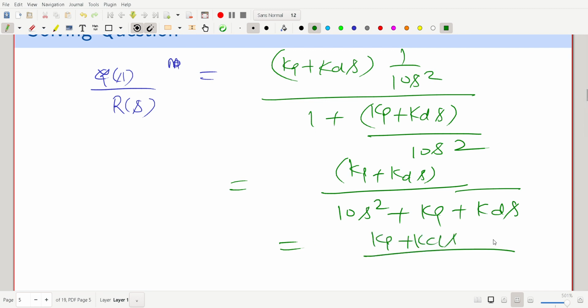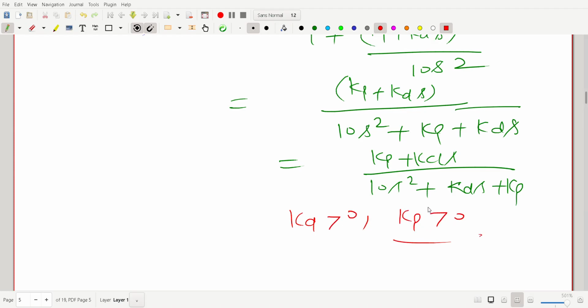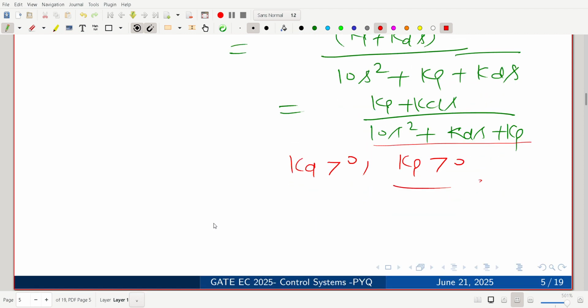Okay, so here for stability, we have to take care about the denominator polynomial, which is called the characteristic polynomial: 10 S square plus Kd S plus Kp. Alright, so here if Kd greater than 0 and Kp greater than 0 is given in the question, so all positive, of course this system will be stable. If you go for the Routh-Hurwitz criterion also, the same condition will appear here.